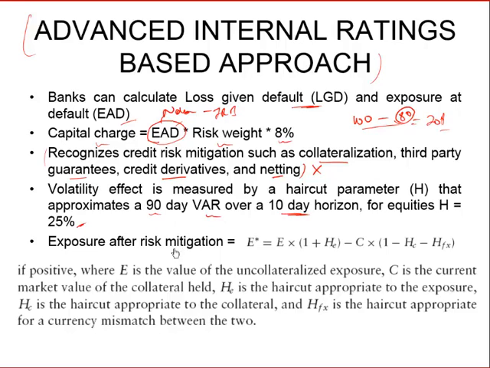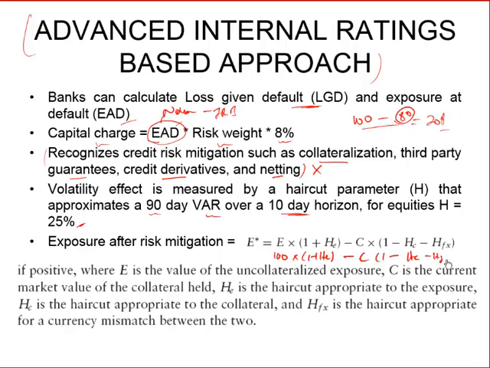So the exposure after risk mitigation would be whatever our original exposure is, that is 100, which we take up by a haircut factor, because in the coming days this exposure can further go up, minus the value of the collateral, for example $80 in this case, which we take down by 25% or by a haircut, because in bad times this collateral could go down while our exposure went up.